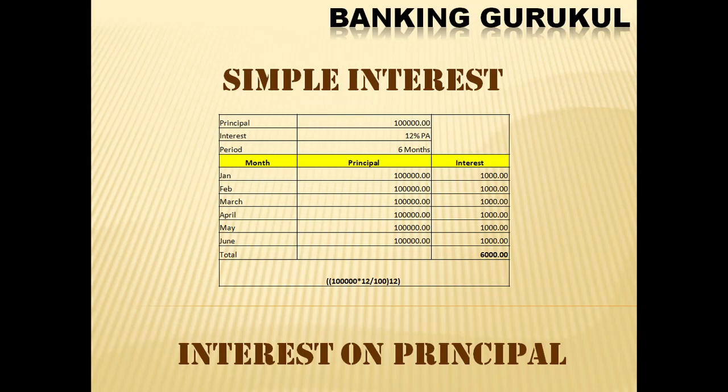On the screen you can see my example. If you have opened for 6 months, every month you are getting 1000 rupees. There is no change in your interest. Every month you are getting 1000 rupees. This is simple interest. Interest is calculated on the principal amount only.